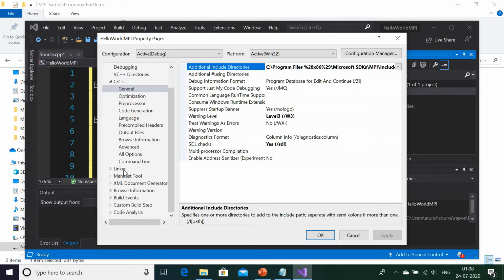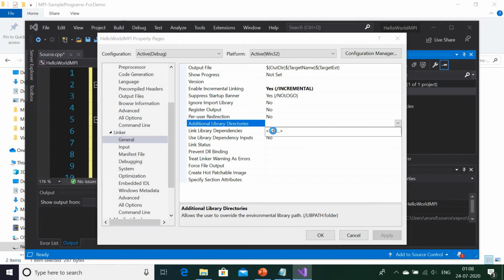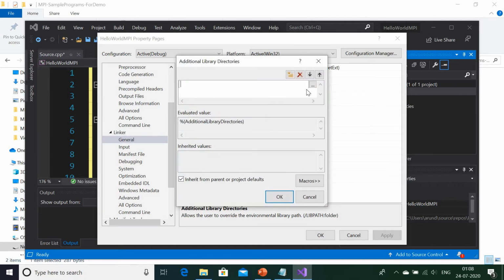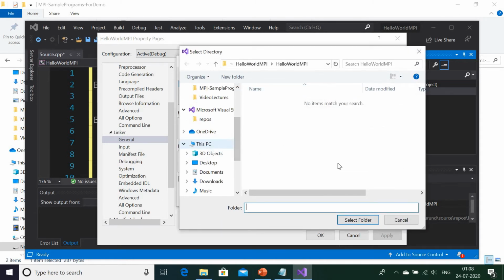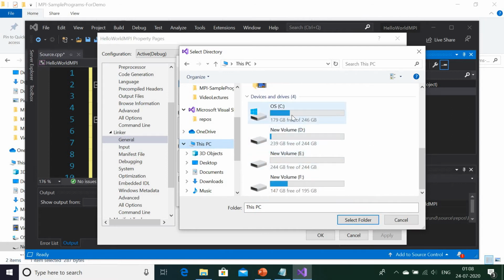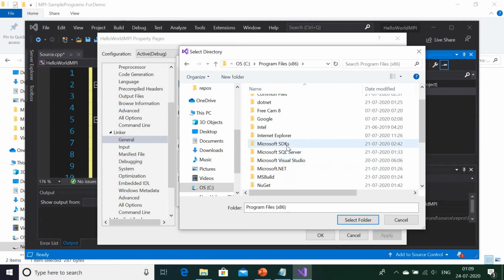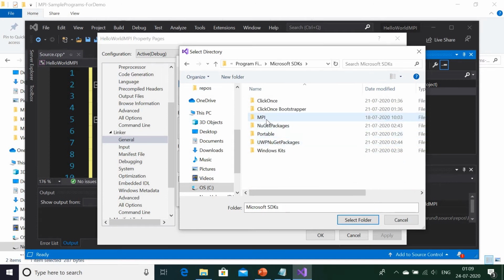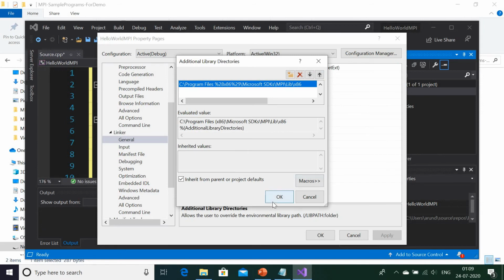Now one more thing, go to the linker option, go to general from the linker, go to additional library directories, again edit it, and again browse from here. Again go to C colon Program Files x86. From that, go to Microsoft SDKs. From that, go to MPI, go to lib, and go to x86 and select that folder. That's it.